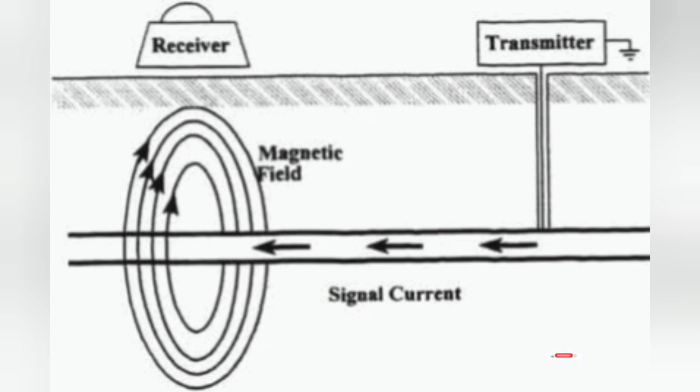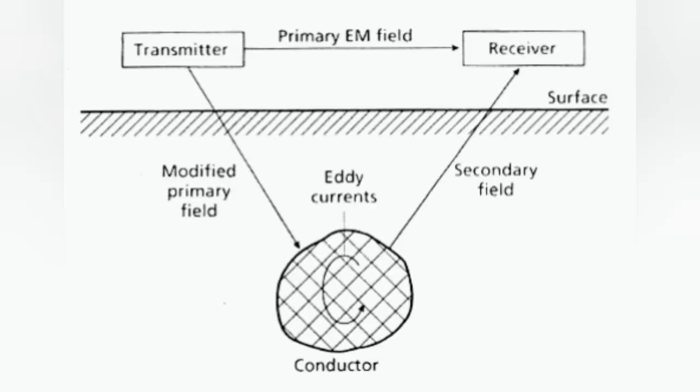Instead of a continuous wave, the ground can be excited by transient electromagnetic pulses. In this case, the secondary field induced in the ground decays gradually between the two pulses of time. This decay depends on the nature of the subsurface conductor. Thus, electromagnetic surveys can be conducted in frequency domain, FEM, or time domain, TEM. Electromagnetic frequency, depth of penetration.